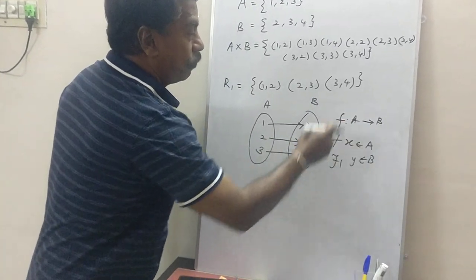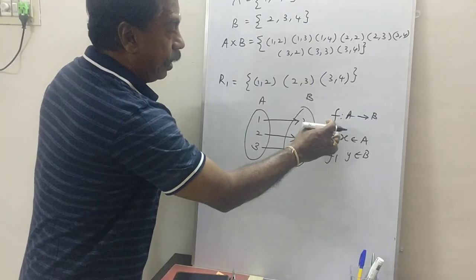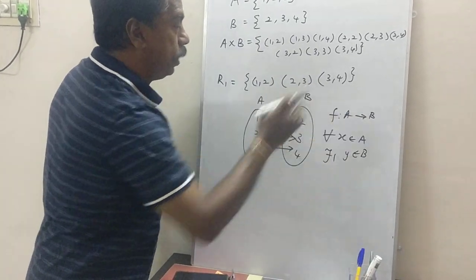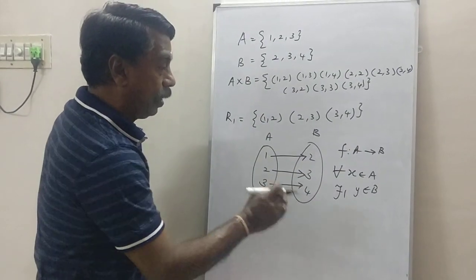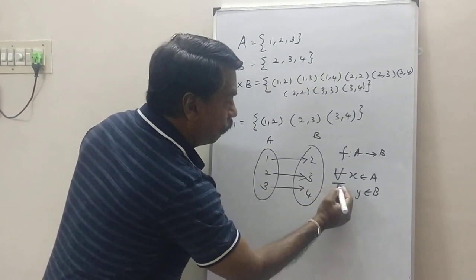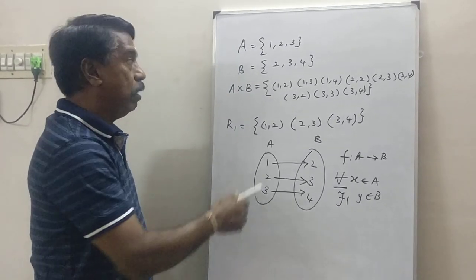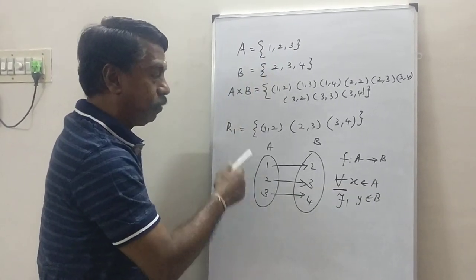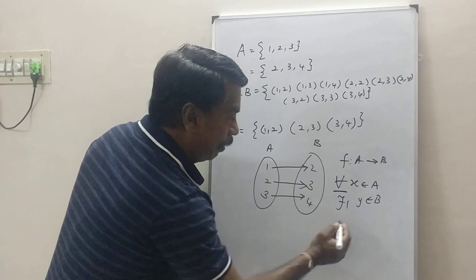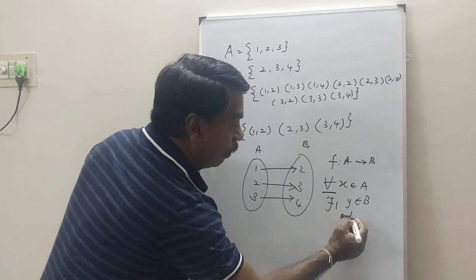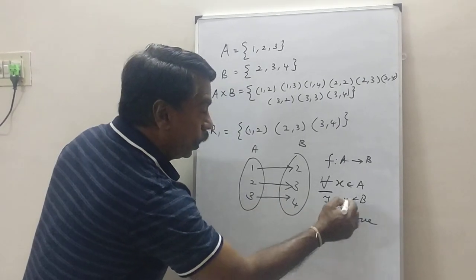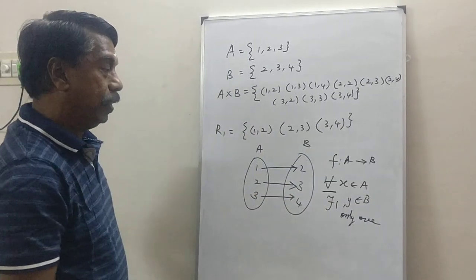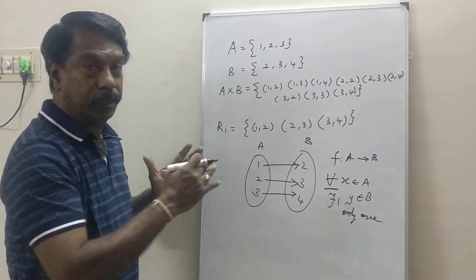The definition of a function is that a relation F from A to B is said to be a function if for every x belongs to A, there exists only one y belongs to B. That is very important. Then it is called a function.